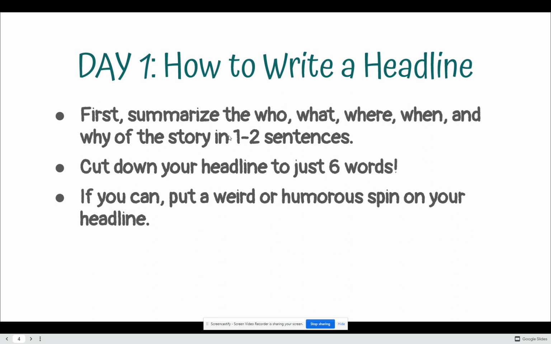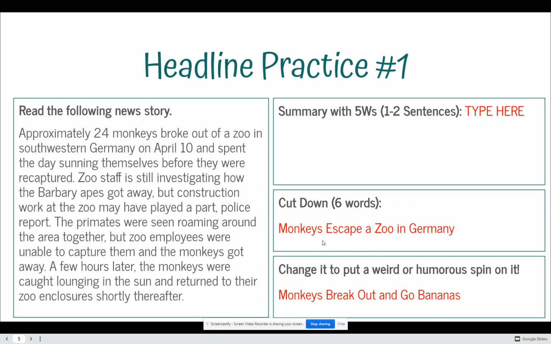So this is probably too small of an amount of sentences to complete that summarization, so you can do it in more than 1 or 2 sentences. And then you're going to cut down your story into a headline with just 6 words. You can even put a weird or humorous spin on it.